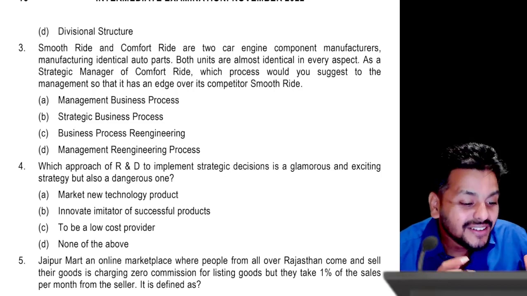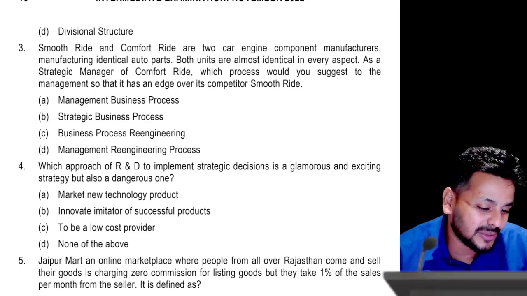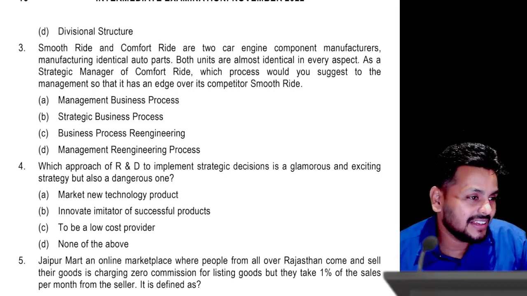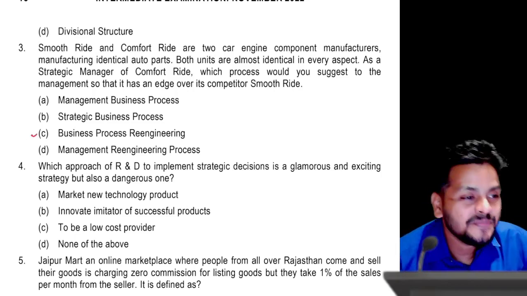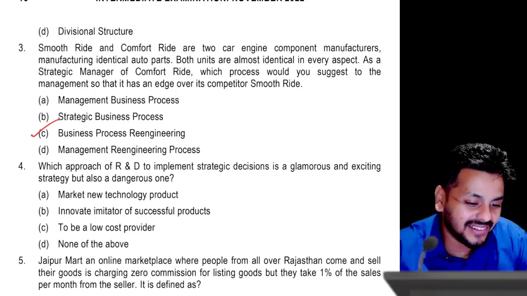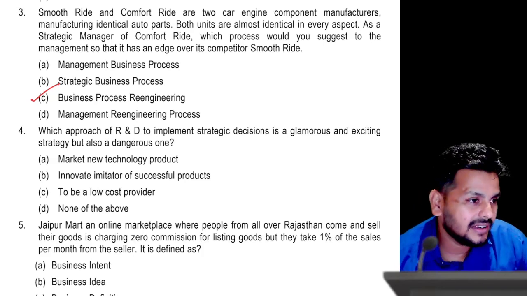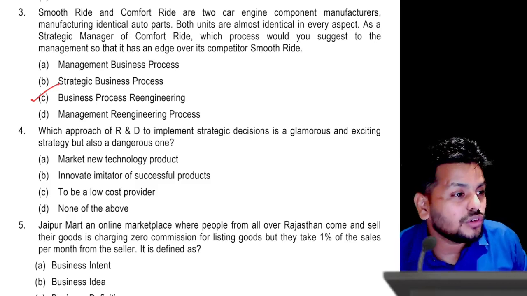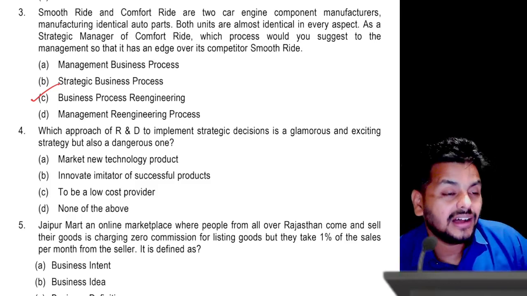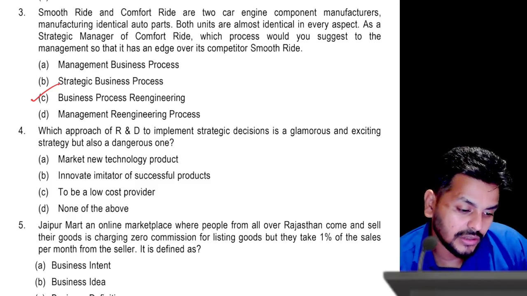One of the points that you can see in question number 3 is, going by the options: management business process, strategic business process, and management re-engineering process. You would never come across those words. So ideally the answer should be C, because only BPR is part of our syllabus. So sometimes in the exam, if they are giving you questions like this, you would get lucky. Because the last time, irrespective of how the paper was, even students who scored very bad marks in answers did very well with the MCQs because of their fundamentals being good. So if you can really focus on that, I think that should be a great thing to work on.